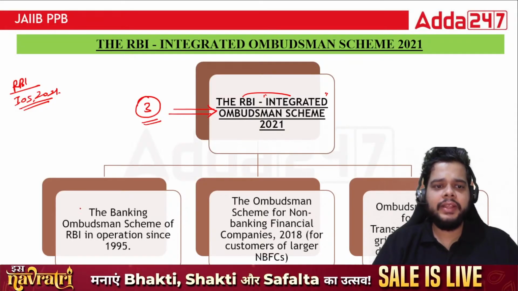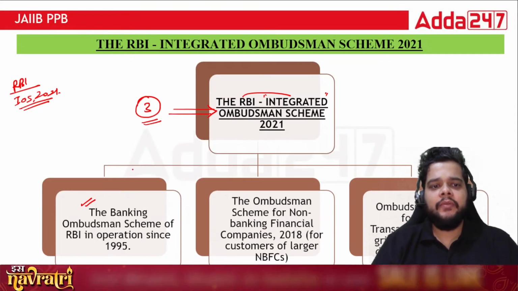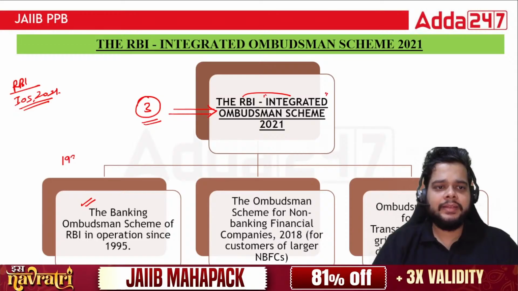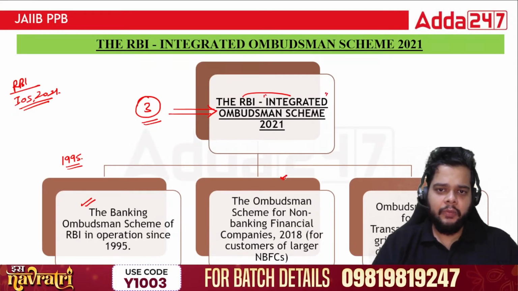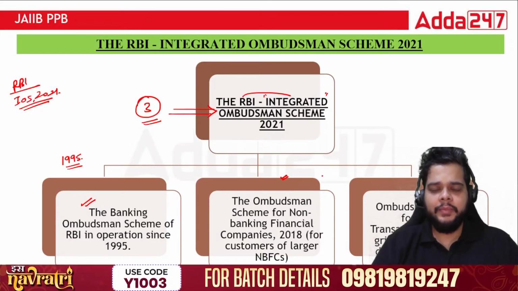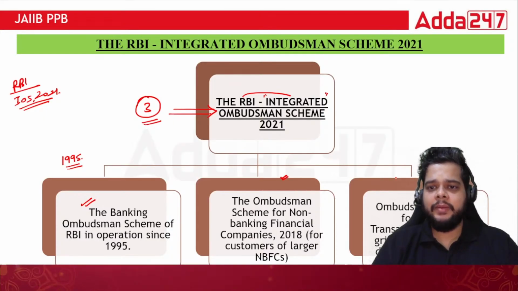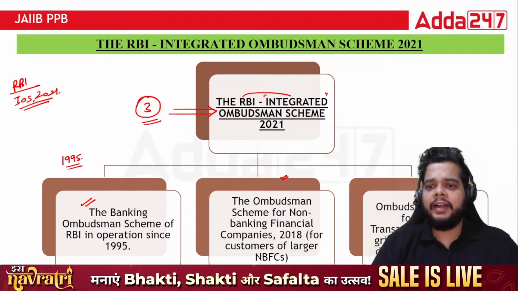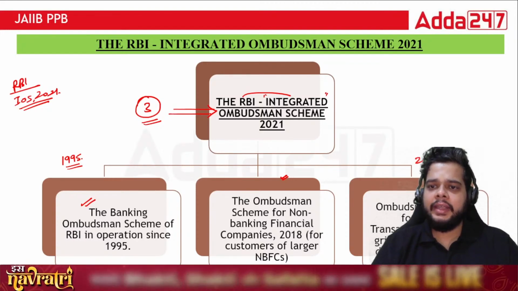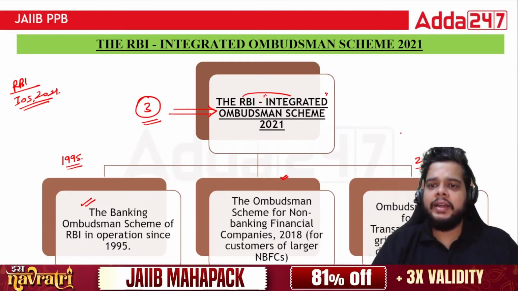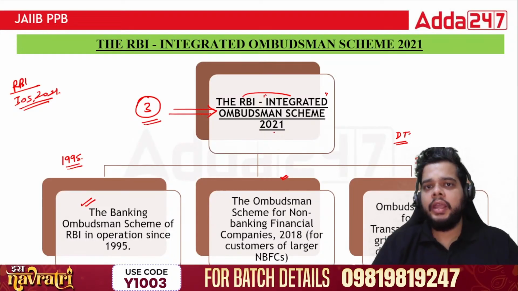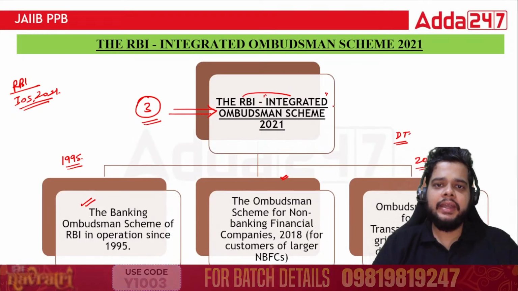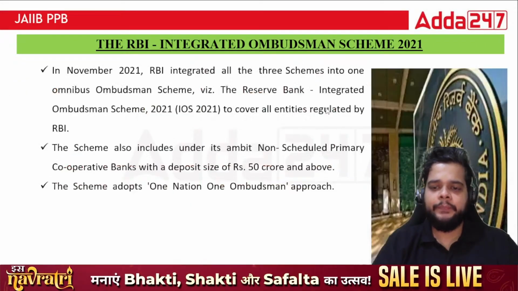It started off with the Banking Ombudsman Scheme of RBI, which was operational since 1995. Then in 2008, the Ombudsman scheme was revamped and we introduced it for the NBFCs also. After that, we have in 2019 the Ombudsman scheme for digital transactions as well. So all these three schemes merged together, clubbed together, are known as the RBI Integrated Ombudsman Scheme.